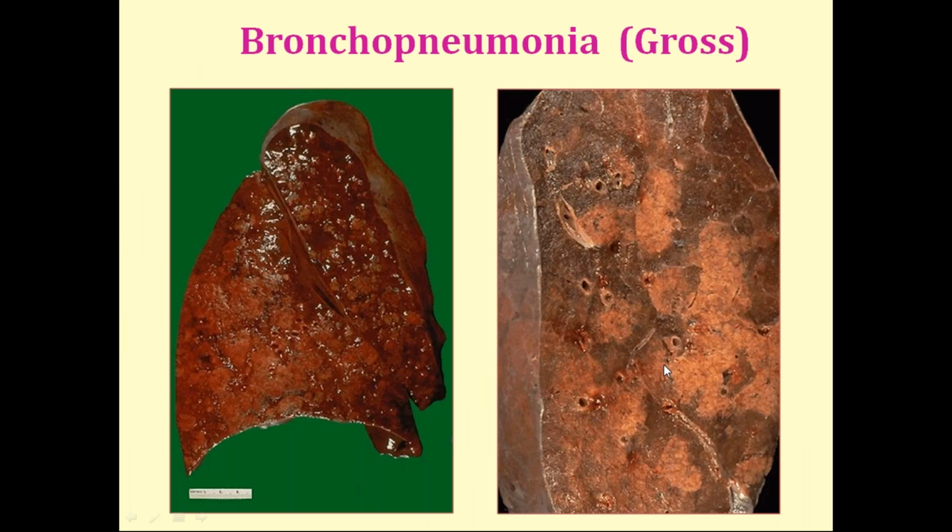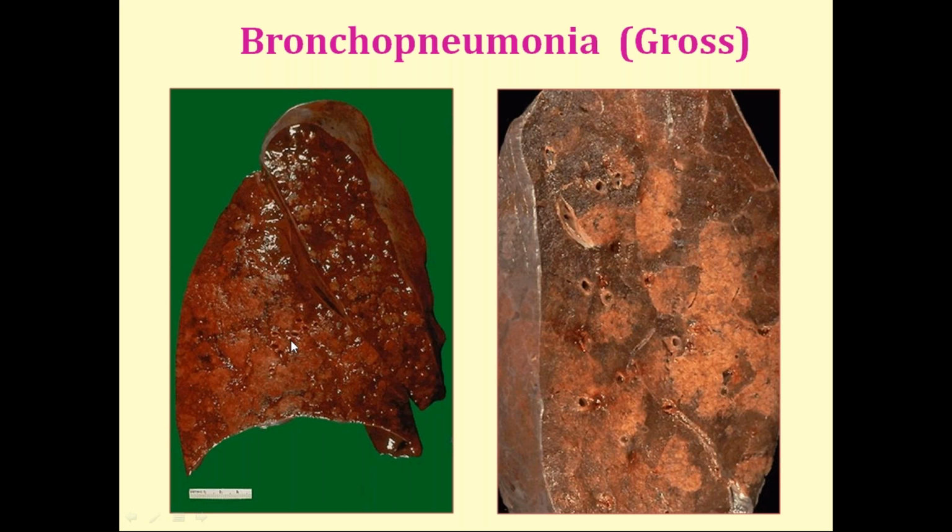Here grossly, you'll see patchy consolidated areas. You remember the previous picture? The entire lobe is affected, the entire lobe is gray white. Here, in bronchopneumonia, you'll see patchy areas of involvement. Here it is normal lung, and this is the consolidated area, and here again normal, here again a consolidated area. So this is the classical feature of bronchopneumonia, patchy areas of consolidation.